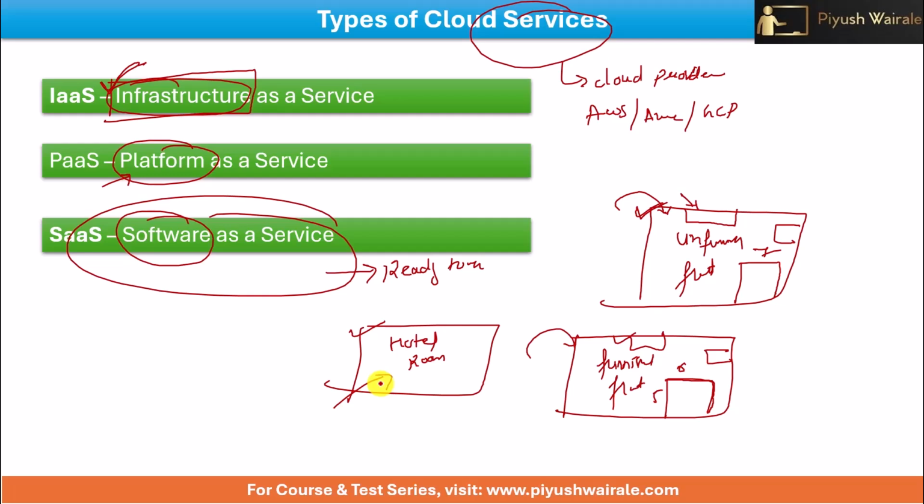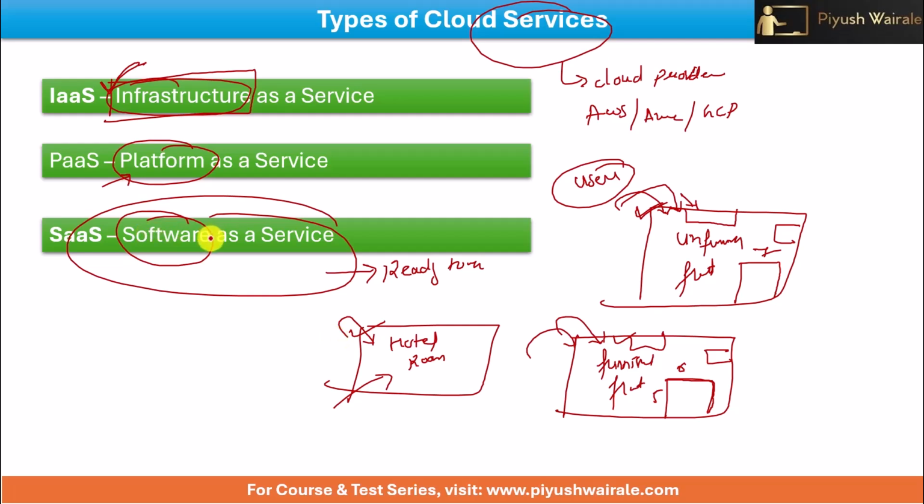So always remember this example: unfurnished flat, infrastructure as a service; furnished flat, platform as a service; hotel room, software as a service here, okay? Because if you see the responsibility, I am talking about the responsibility of users or customers, we can say, okay? If we are the users of these cloud services, in the case of an unfurnished flat, our responsibility will be more. In the case of a furnished flat, our responsibility will be less. In the case of a hotel, our responsibility is very minimum, okay? Like this. Now if you talk about the examples, okay?